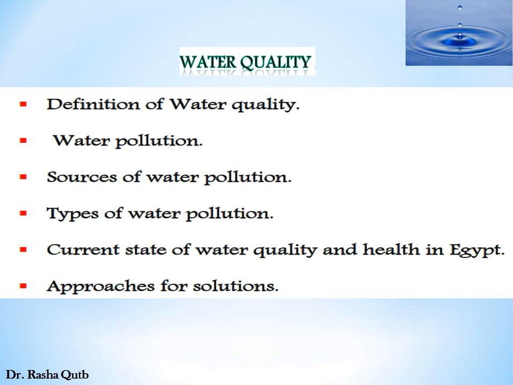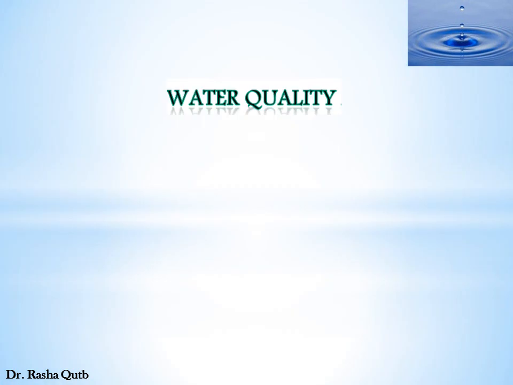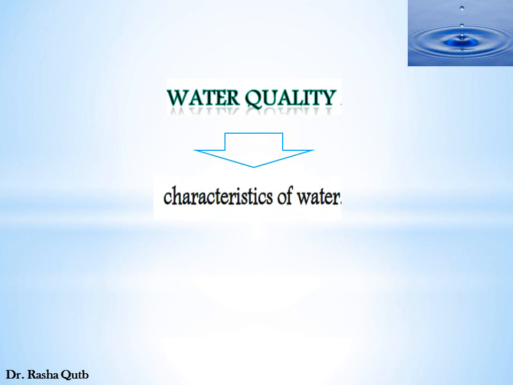Now turning to the second part of our lecture and the concept of water quality. In this part, we will learn the definition of water quality, what's meant by water pollution, what are the main sources of water pollution, the types of water pollution, the current state of water quality and health in Egypt, and approaches for solution. Now let's start by defining what's meant by water quality. Water quality refers to the chemical, physical, and biological characteristics of water.